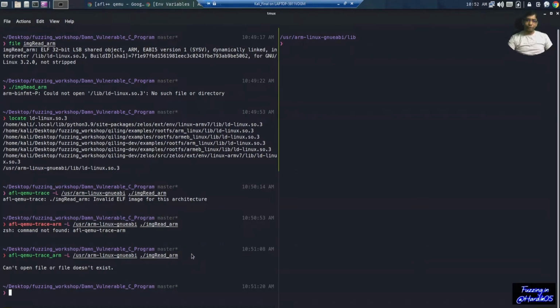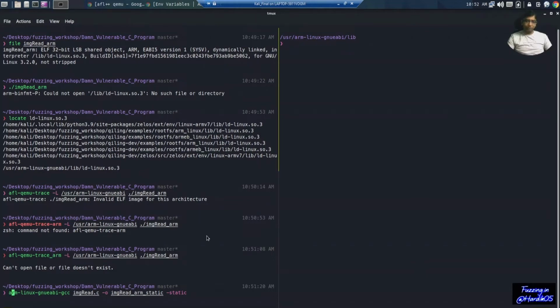Now to avoid these issues, you can actually compile your binary in static mode as well. So let's see how we can compile this. You simply need to add -static while compiling this file, and what it will do is create a statically linked file. It will not look for any dependencies, it will have all the code in that executable file itself. So now let's compile it.